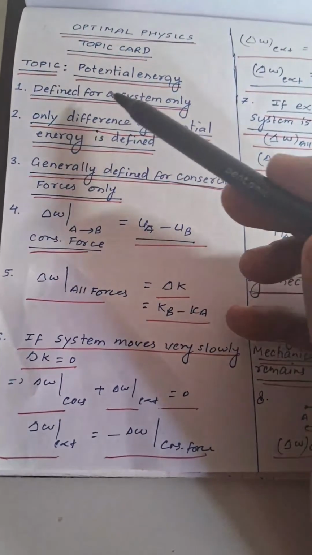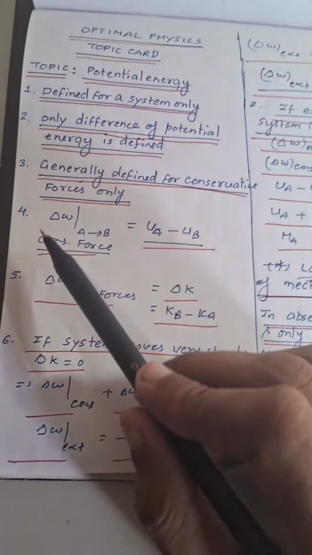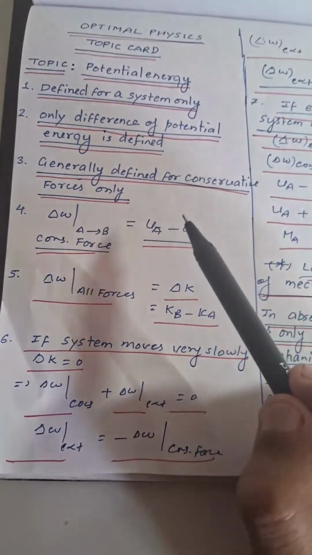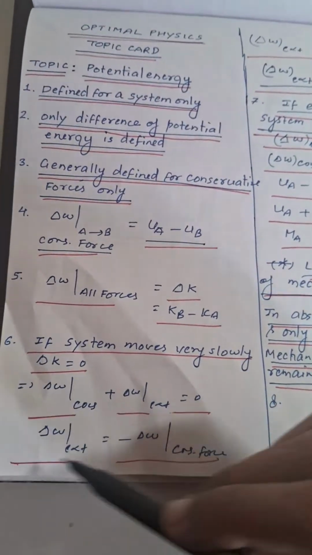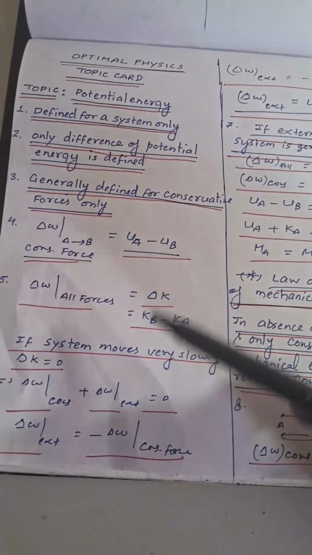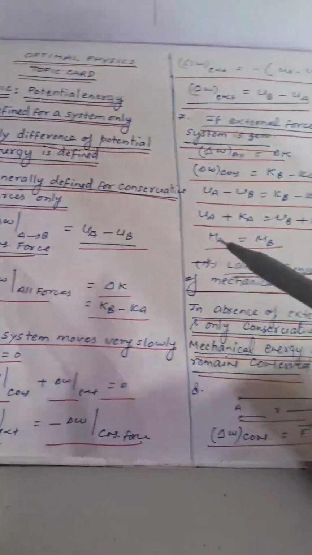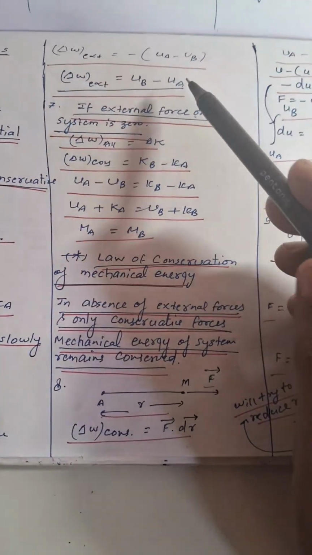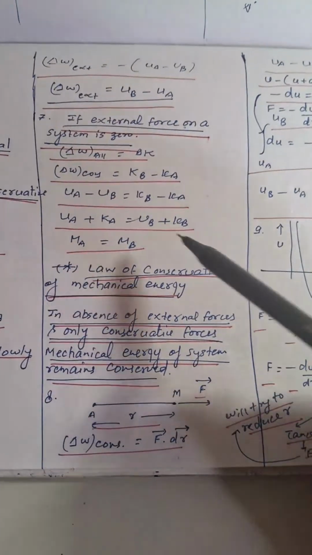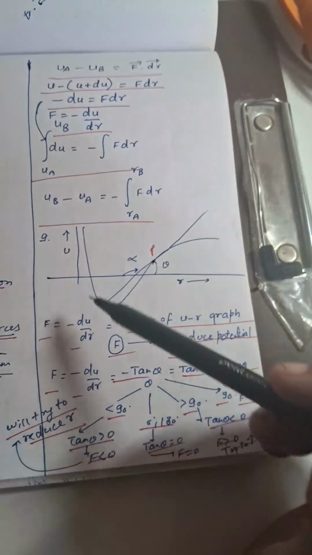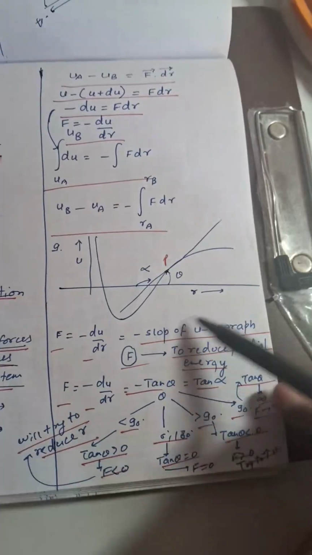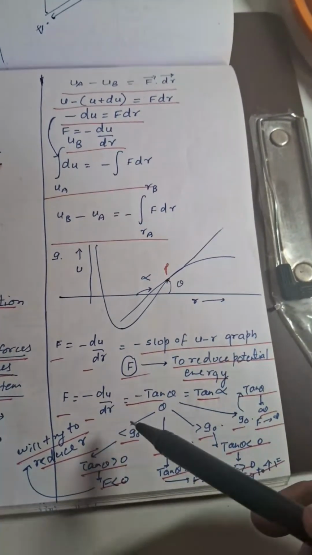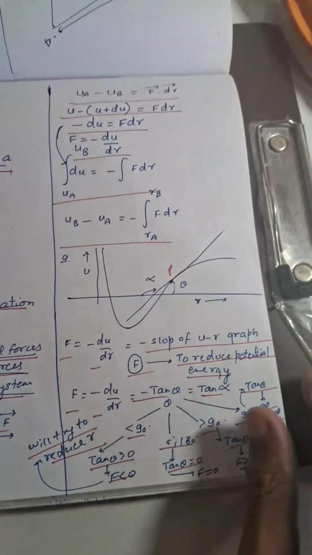So there are standard points related to potential energy, then expression of the work done which is used in solving problems, then another concept which is related to work energy theorem, then another concept which is work done by external force. So in this topic card we have included all the relevant points which are of use as far as the exam is concerned: the various concepts, various results, various expressions, fundamental results, work done by the forces, graphical analysis, integration form result, differentiation form result, slope form result, dependency on angle, when force is positive, negative, zero, infinite. So all of these points we have included.